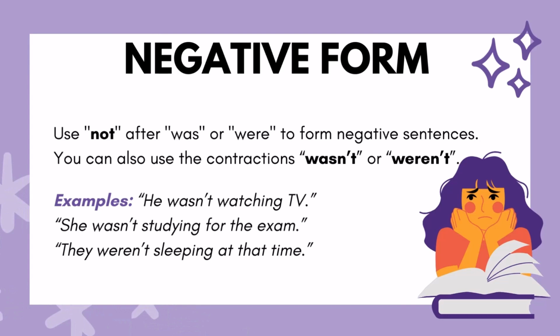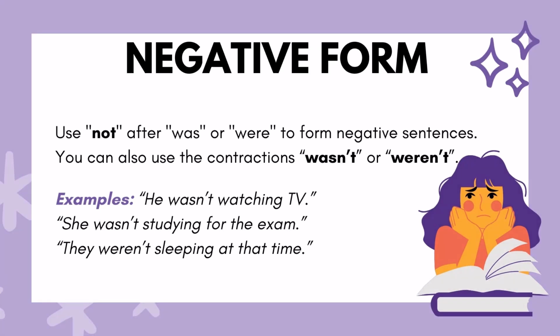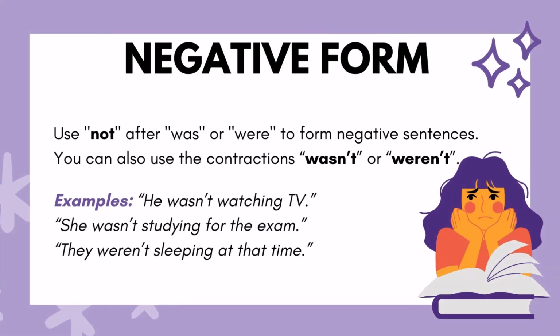Negative form. Use not after was or were to form negative sentences. You can also use the contractions wasn't or weren't. Examples: he wasn't watching TV. She wasn't studying for the exam. They weren't sleeping at that time.